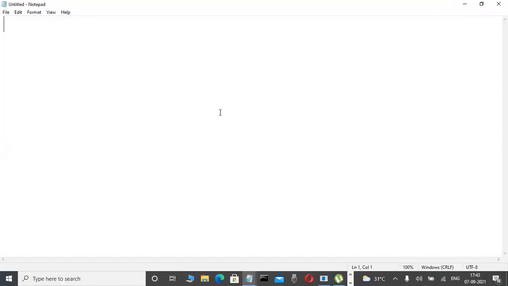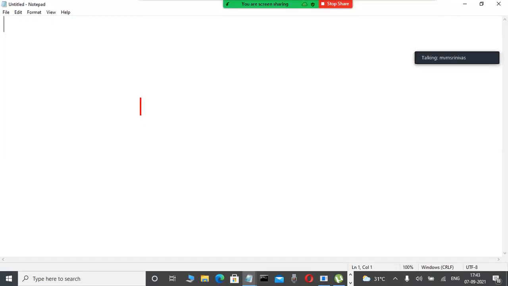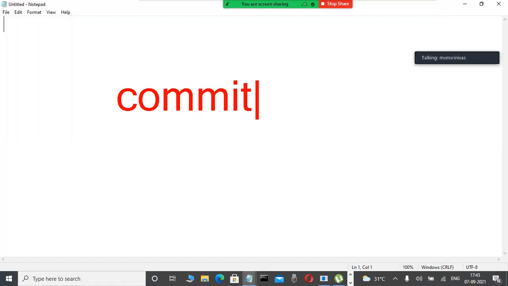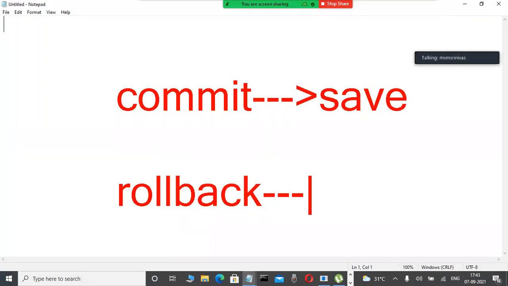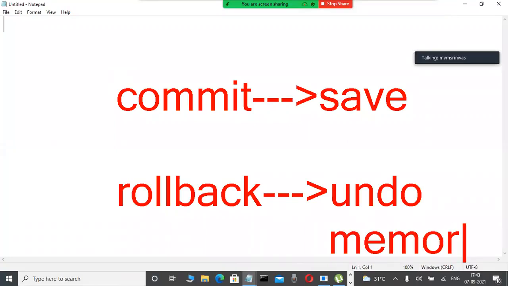Now understood or not? That's why in any relational database system worldwide, in the future, you are using some command. Commit is a command we are using. What is the meaning of that? Logically, not technically, save. Whenever we are using a rollback command, that is nothing but undo the transaction from memory or hard disk? Very good. Undo the transaction from memory only. Cancel. Okay?